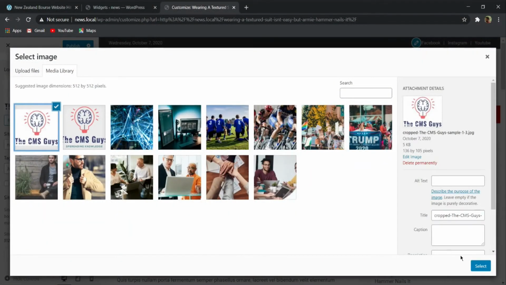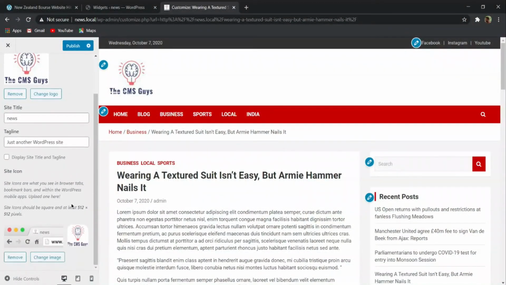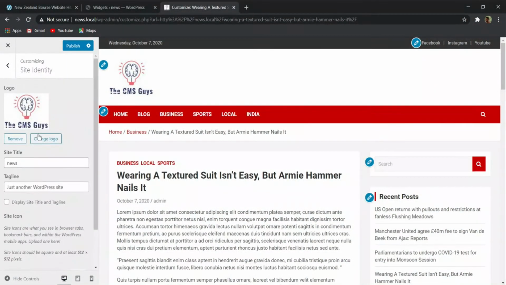And then here comes a site icon. Suppose you have to select a site icon which will be shown in a tab page. So here I have to select a site icon. Let me crop this. I am not able to crop this, so I will select skip cropping, because I am unable to crop it as the pixel size is very small. So now I will click on publish.